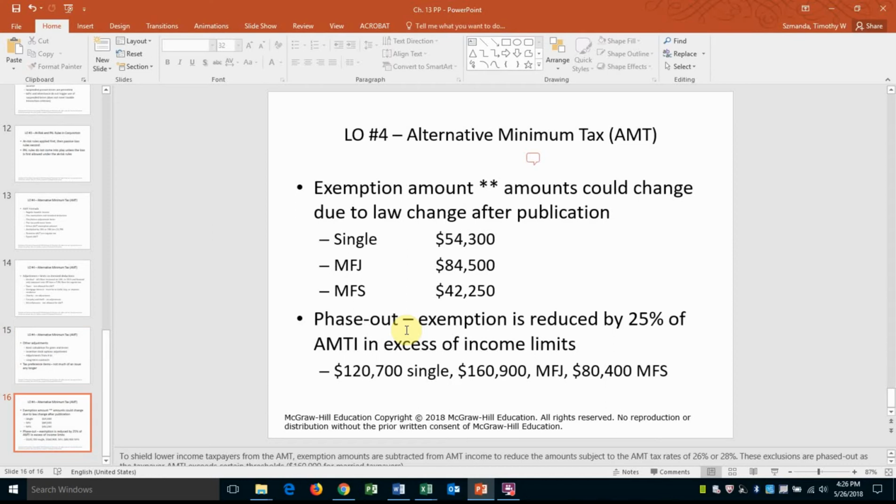Then we're allowed an exemption. So after we've made these changes, we're given an exemption, and these amounts, of course, are subject to change. But there is a phase out of these exemption amounts, and as I say, in the problem I'll be going through, we'll apply some of the concepts of using the exemption amount to finally determine what our alternative minimum tax is.